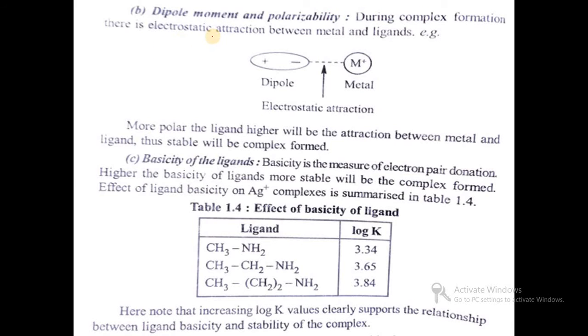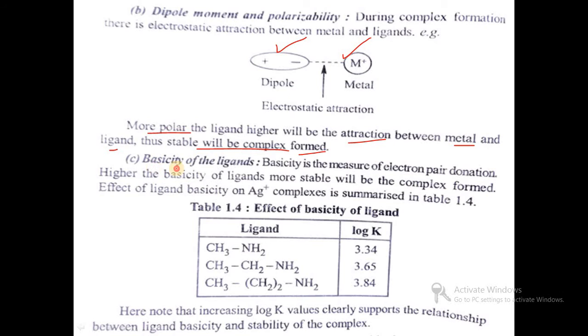Then dipole moment and polarizability. During complex formation there is electrostatic attraction between metal and ligands. So the more polar the ligand, the higher will be the attraction between metal and ligand, and the more stable the complex formed. That is, stability increases when the ligand attracts electrons towards itself, or the ligand creates a dipole, then stability increases.